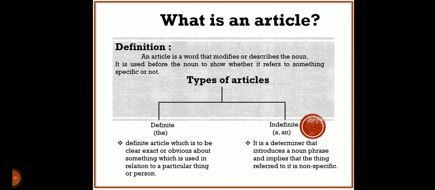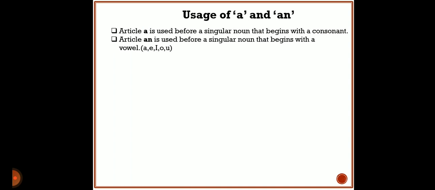So, let us see where to use a, an, and where to use the. There are some rules of using a and an. Let us see where we should use a and where we should use an. Here, article a is used before a singular noun that begins with a consonant.